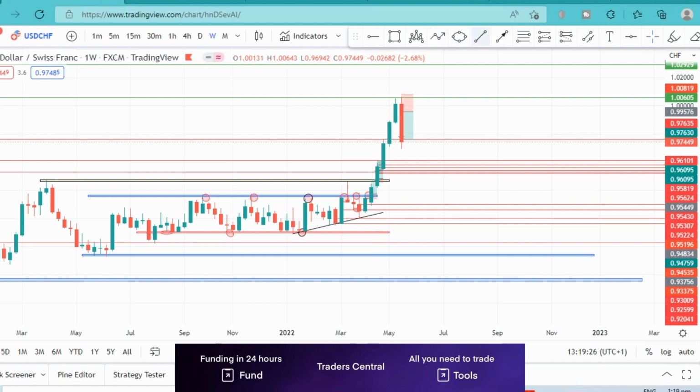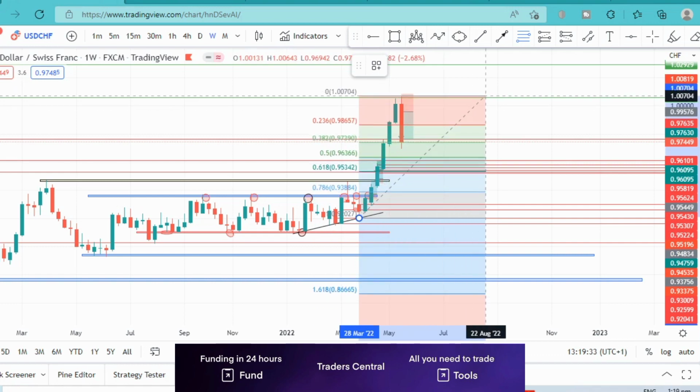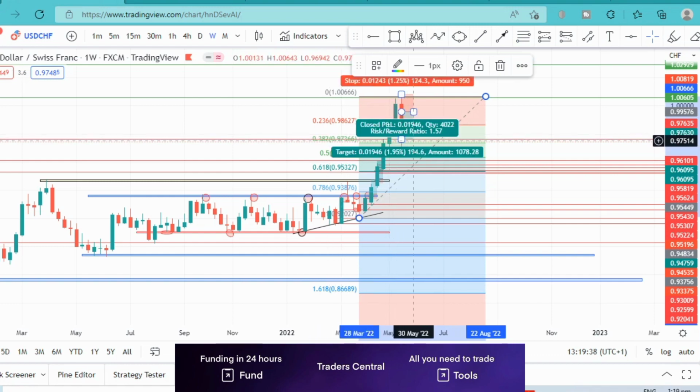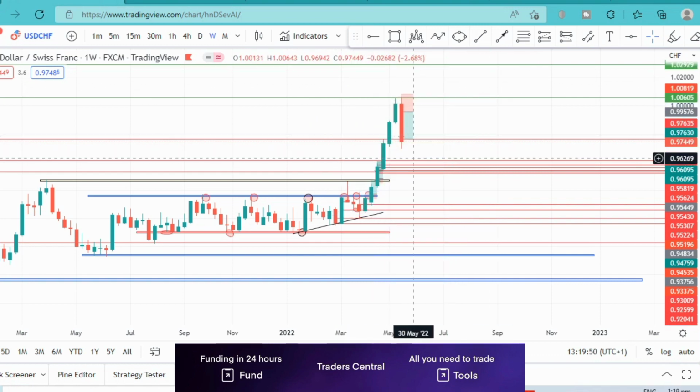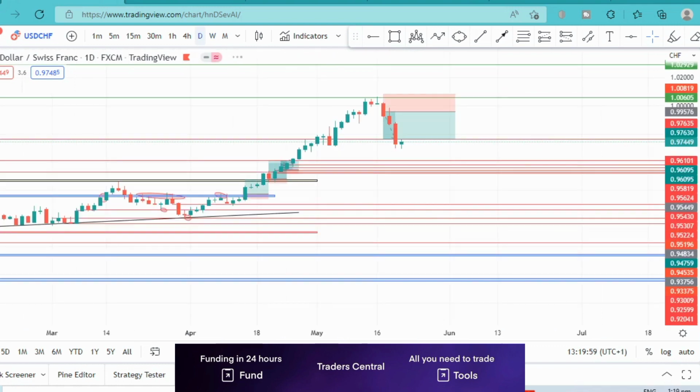And again, is to look at where we expect price to get to, and if we use our Fibonacci retracement from swing low to the swing high, we can see we're currently around the 38.2 Fibonacci retracement. So we expect price to get towards the 50 or 61.8 Fibonacci retracement, which is around this area over here, around the 0.95 area. Which is where we'll be looking to take our profits, and then expect maybe a price reversal around there. But generally speaking, we will be bearish for the time being.